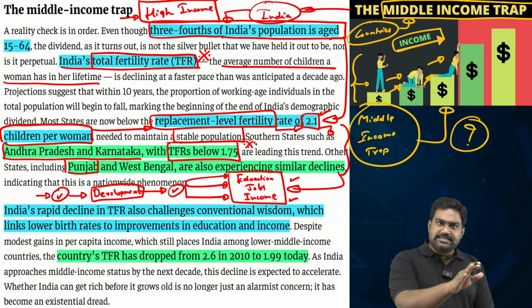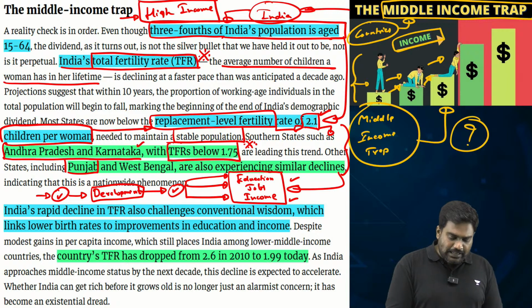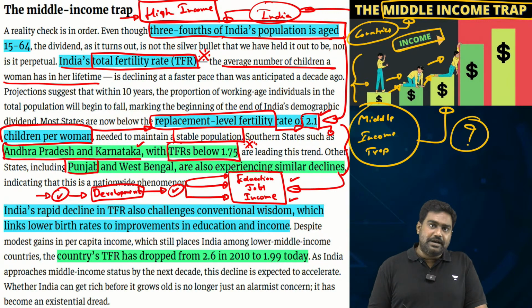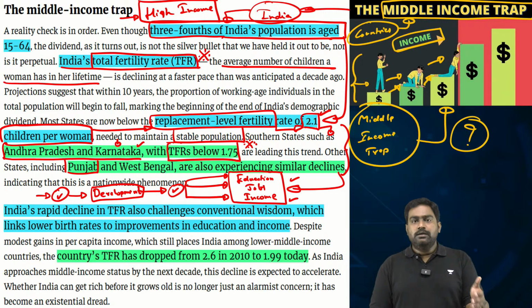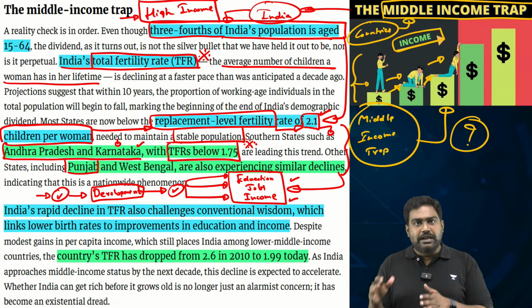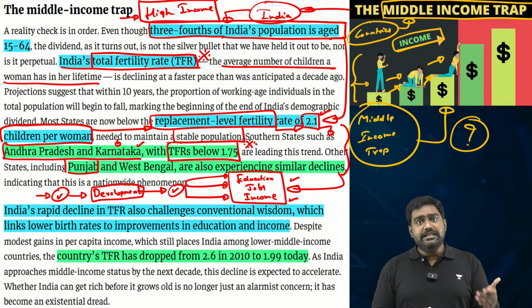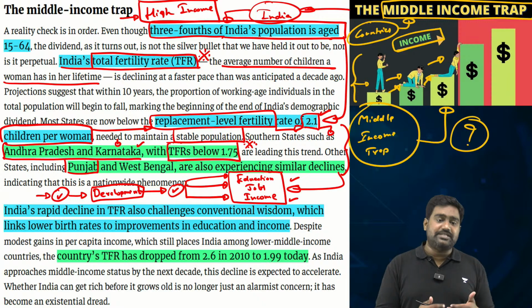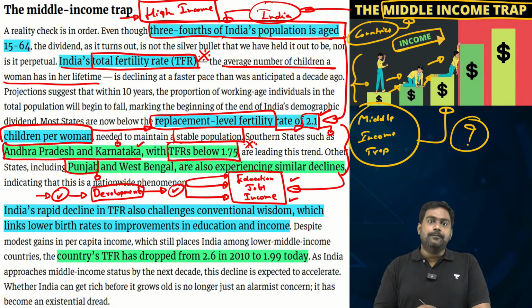If you look at states like Karnataka, Tamil Nadu, Maharashtra, Andhra Pradesh, Kerala, these are the progressive, developed states of India. It's natural for their birth rates to decline because their development parameters are almost comparable to mid-level to high-level income countries. But even in the relatively backward states of India, the fertility rate is dropping, which is a concern.